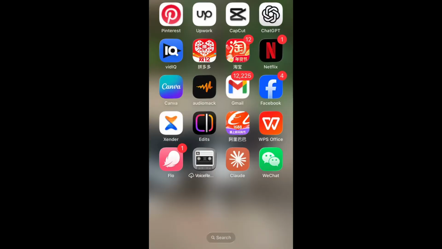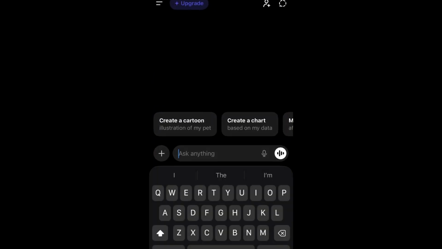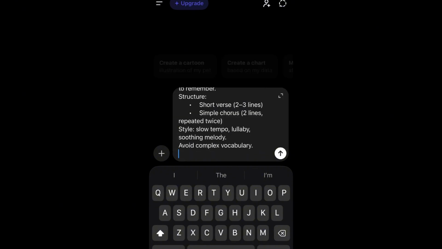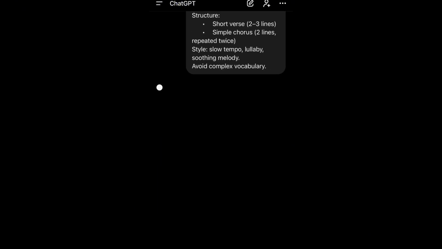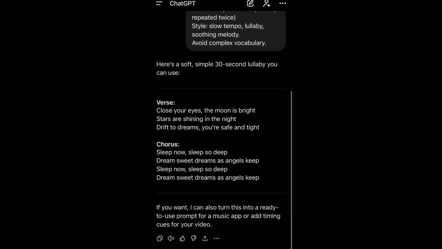There are 2 ways to get your lyrics. You either create your lyrics yourself, or you use AI to generate them. We are going to be using ChatGPT to generate our lyrics. Go over to ChatGPT and input a prompt. If you want this prompt, let me know in the comment section and I will paste it to you. When you send it, it will generate lyrics for you. Using this prompt, this is the lyrics that was generated.